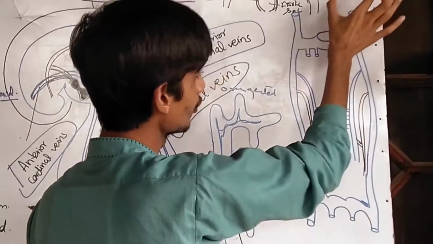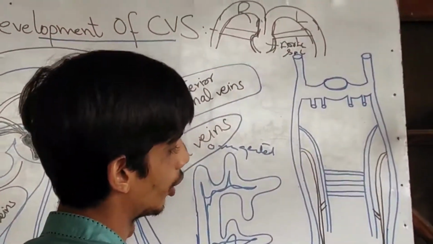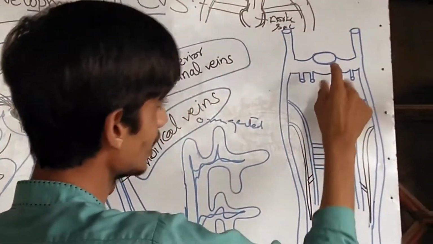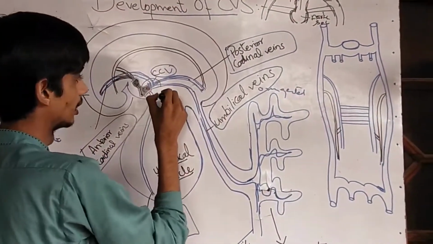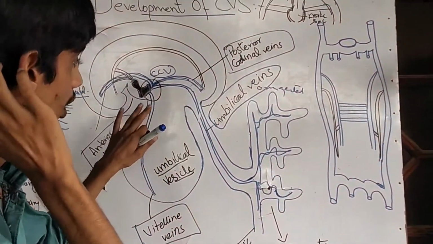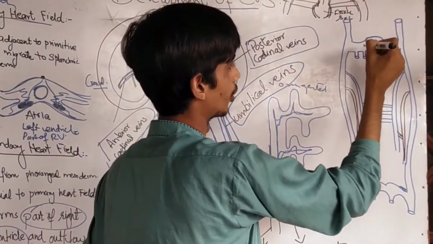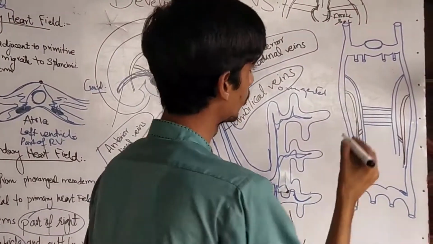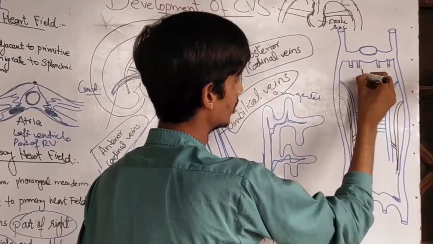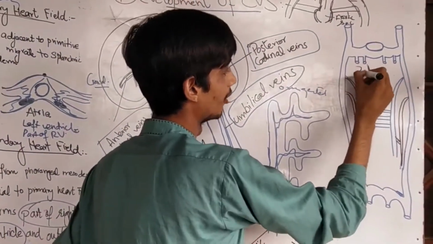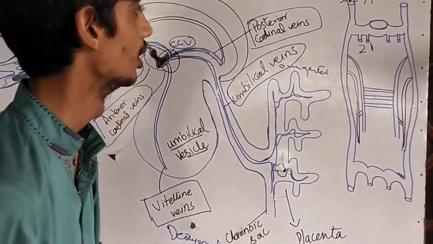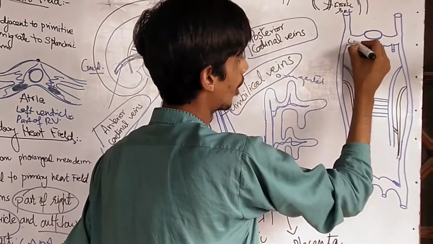See here, this is the cranial end of the embryo. This is the caudal end of the embryo. This is the venous part of the heart, the part where it is receiving all the veins. Now what is it receiving? Number one, vitelline veins from the umbilical vesicle. Number two, umbilical vein from the placenta. Number three, the common cardinal vein.